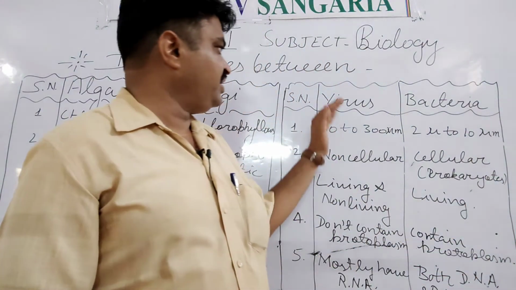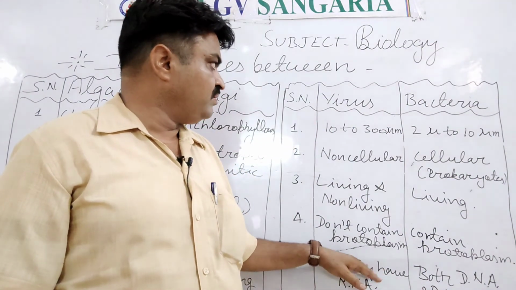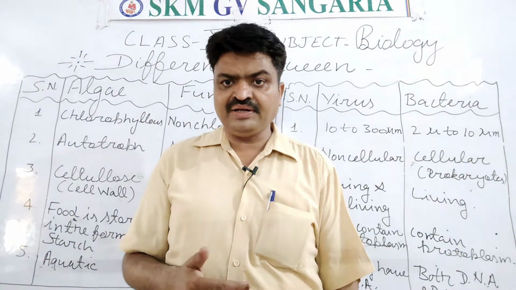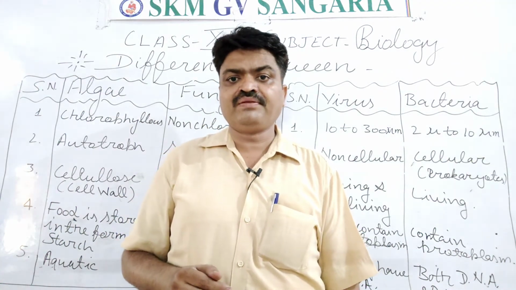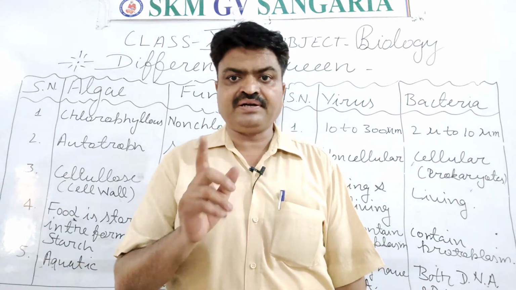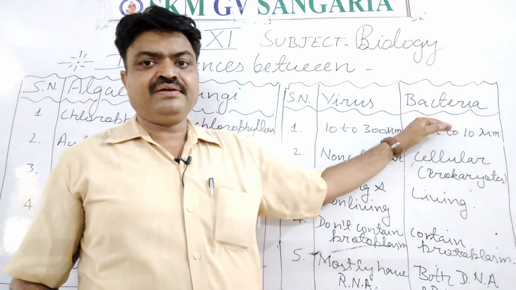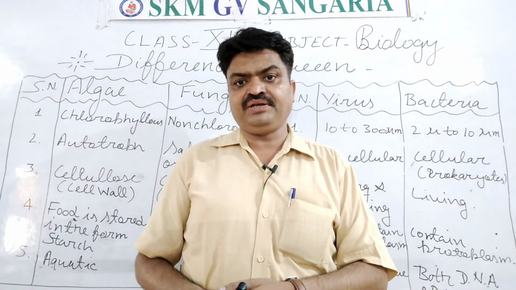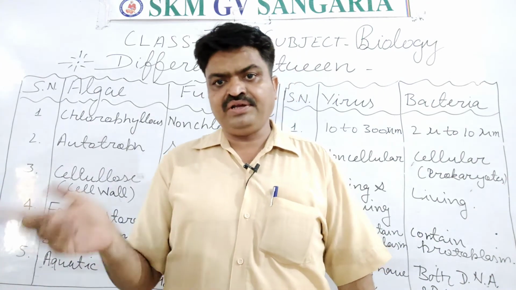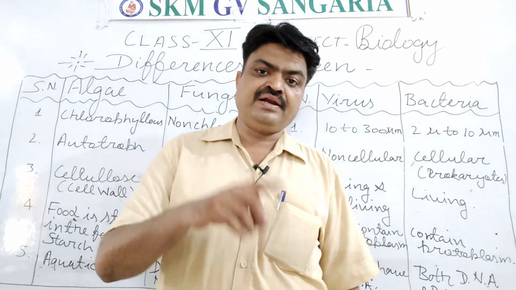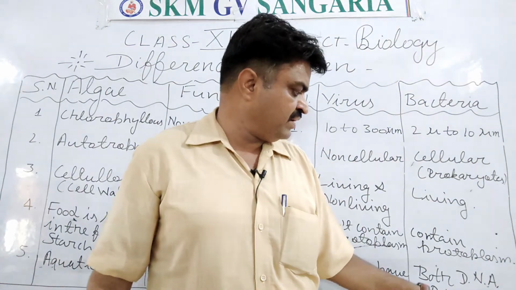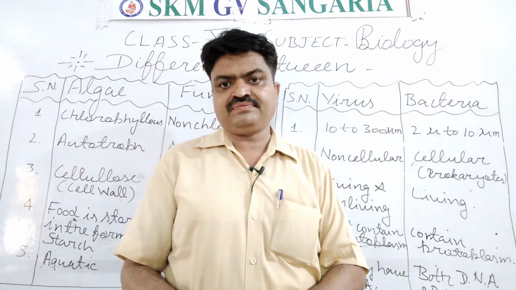With this, there is another difference, student. Mostly virus has the genetic material in the form of RNA, ribonucleic acid. But bacteria have both types of genetic material, DNA as well as RNA. DNA for deoxyribonucleic acid, RNA for ribonucleic acid. So both genetic materials are found in the bacteria, student.